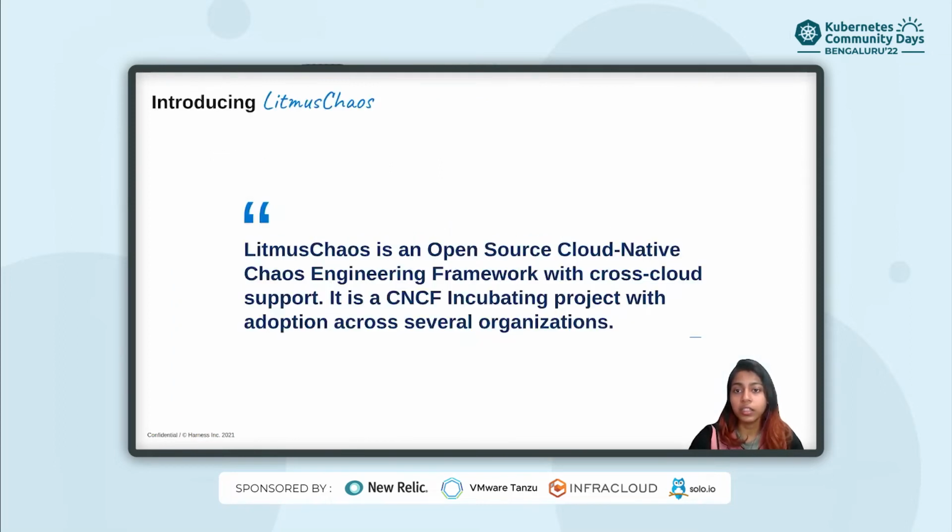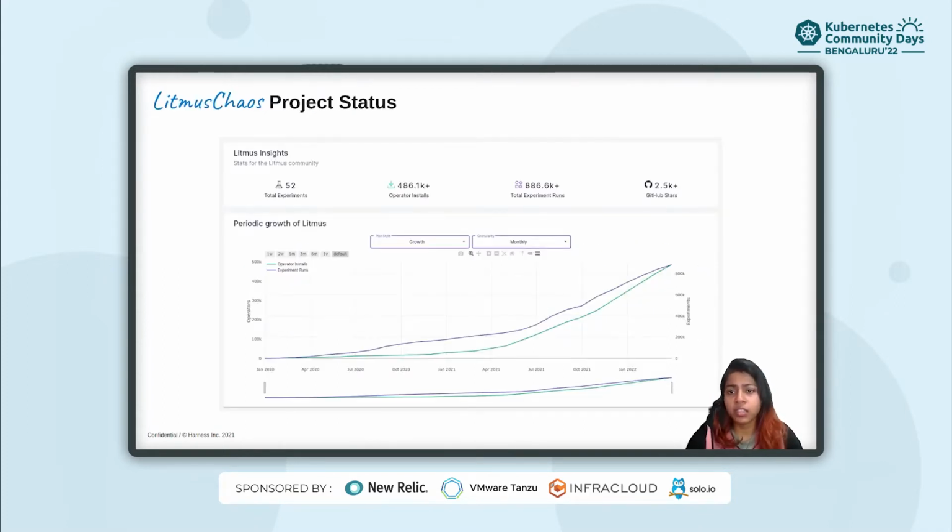So yeah, now it's time to introduce Litmus Chaos, which is an open source cloud native chaos engineering framework. It is also a CNCF incubating project with adoption across several organizations. Here are some of the stats. Litmus Chaos has around 52 experiments with over 2.5k GitHub stars, and more than 88k experiment runs.